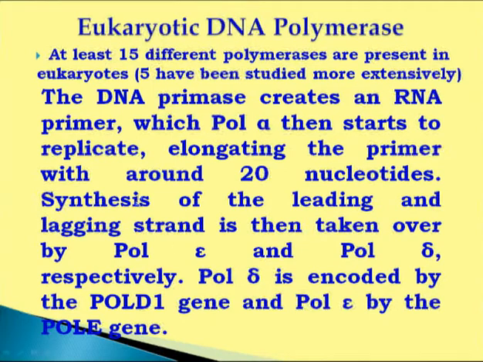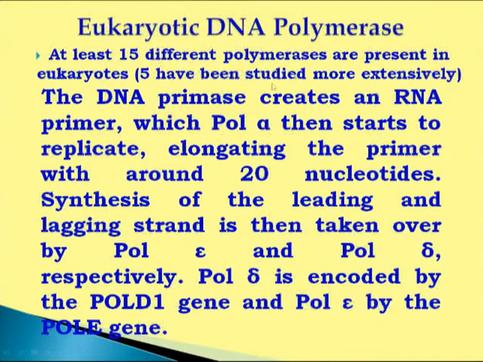One thing which has to be discussed in detail is eukaryotic DNA polymerase. Eukaryotic DNA polymerase is a bit different from prokaryotes. In prokaryotes, we had seen around 5 types of polymerases, while in the case of eukaryotes, it is estimated that around 15 different polymerases are there, but among them only 5 have been studied and characterized extensively.